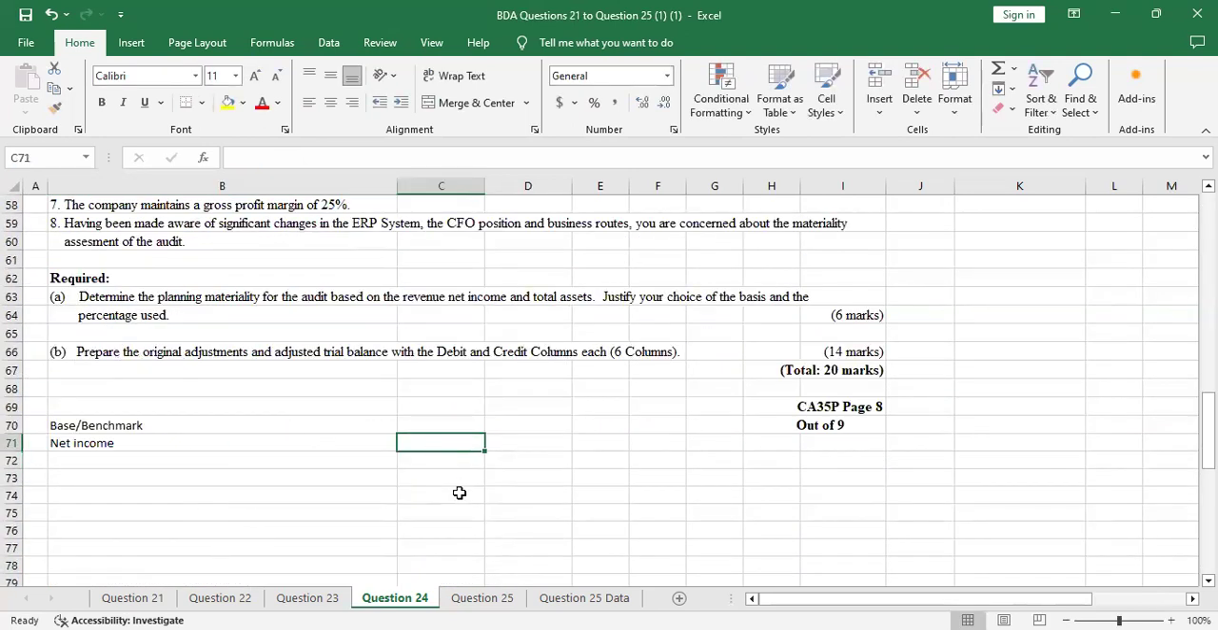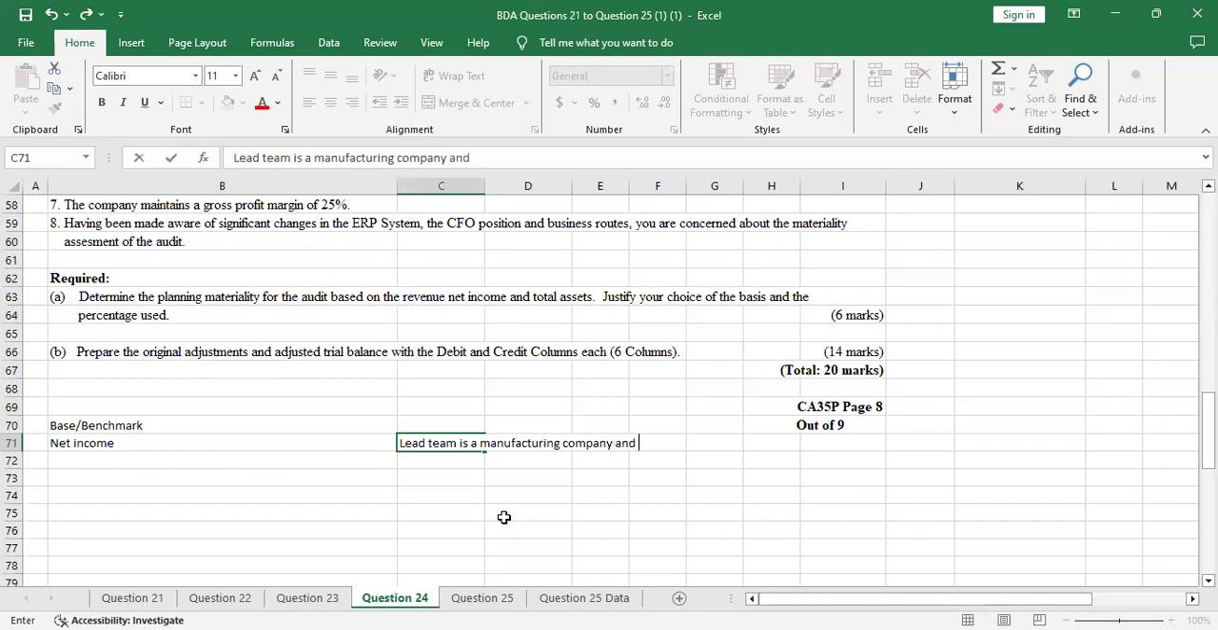Yeah, so the reason being, my first reason will be: Lead Team, this is now audit. Lead Team is a manufacturing company, and a manufacturing company is a profit-oriented company.